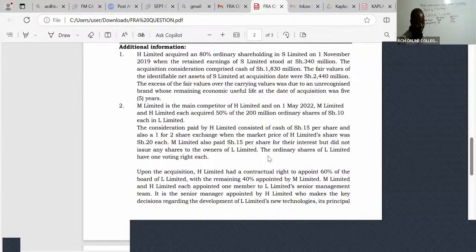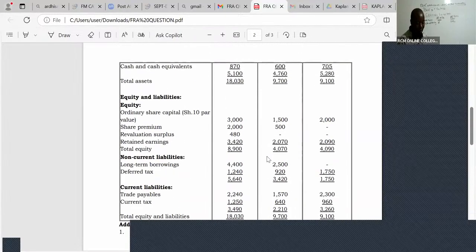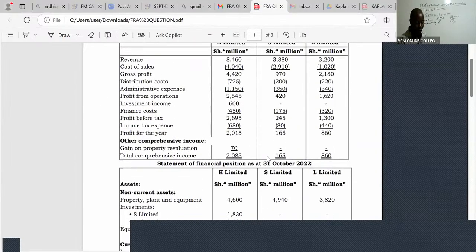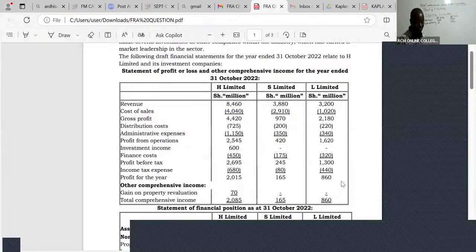But fortunately, we know that L made this profit. You can see profit for the year is 860 for L Limited. So using that 860, is there somebody who can give us retained earnings at acquisition, knowing very well that we stayed with L for 6 months? I give you 500. Is there anybody who is able to tell us, ladies and gentlemen, the retained earnings at acquisition?